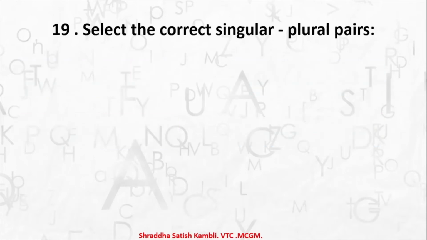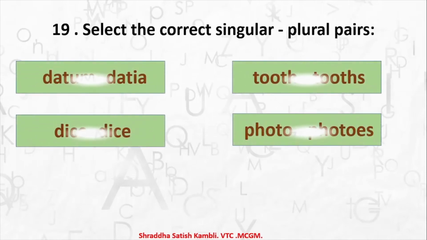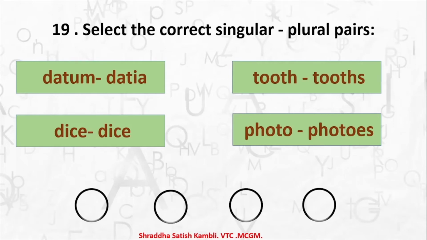Okay, coming to the next one. Again we have to select the correct singular plural pairs. Datum, dacia; tooth, tooths; dice, dice; and photo, photos. Again, answer number 3 is the right one. Dice, dice. It doesn't change. Whether it is singular or whether it is plural, it doesn't change.